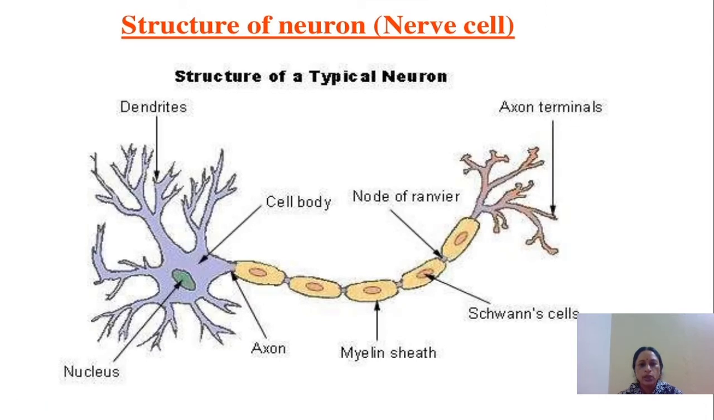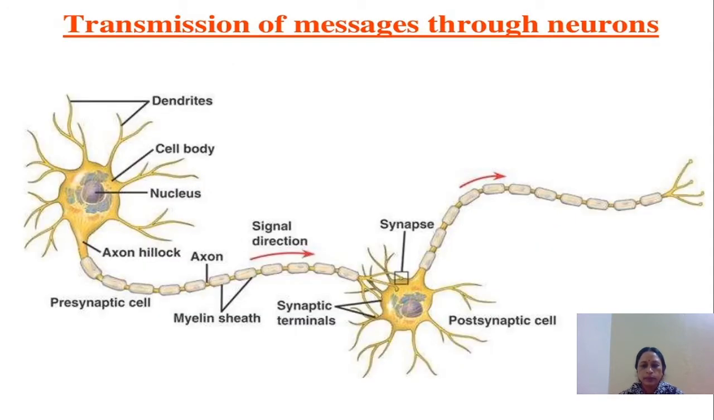Now here is the structure of the neuron or the nerve cell, a typical structure. Here are the dendrites. Dendrites are the branched structures. Then the cell body. Inside the cell body, the nucleus is present. There are axons, and the covering of the axon is known as the myelin sheath. Along the axon, Schwann cells are present, and in between two segments the node of Ranvier is present, and it terminates at the axon terminal, or we can say the synapse.